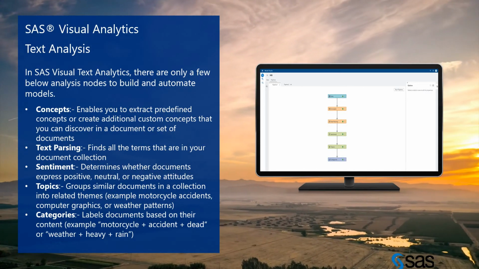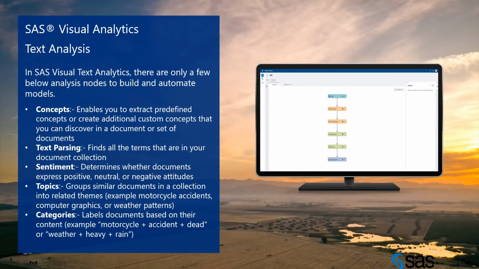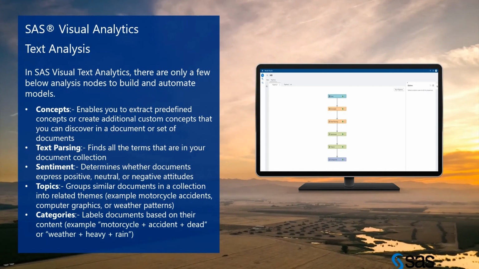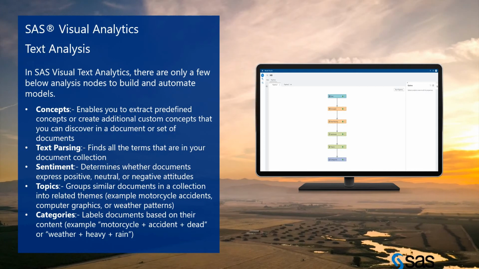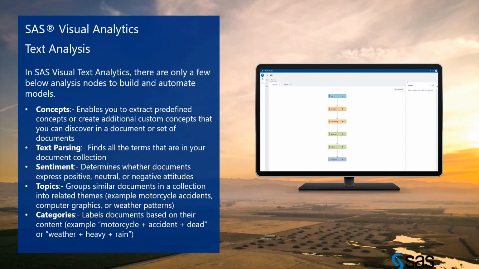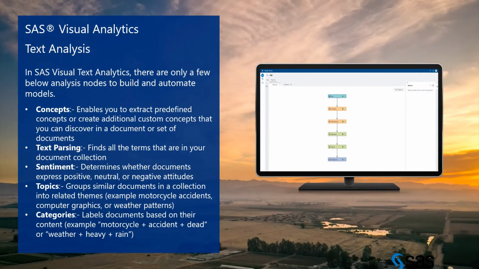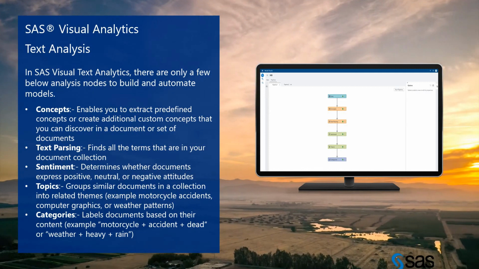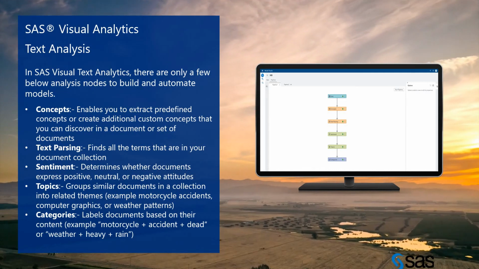Predefined concepts are available, and they automatically discover them in the document.